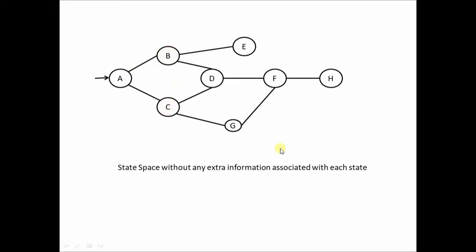In such a scenario, the search techniques which work are breadth first search, depth first search, and a combination of both, that is the iterative deepening search strategy. We are going to see these strategies one by one in future lectures.